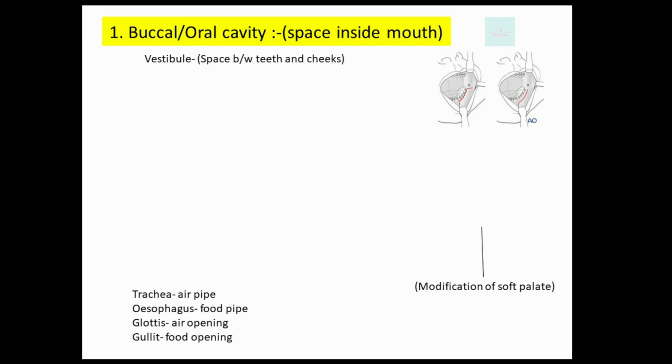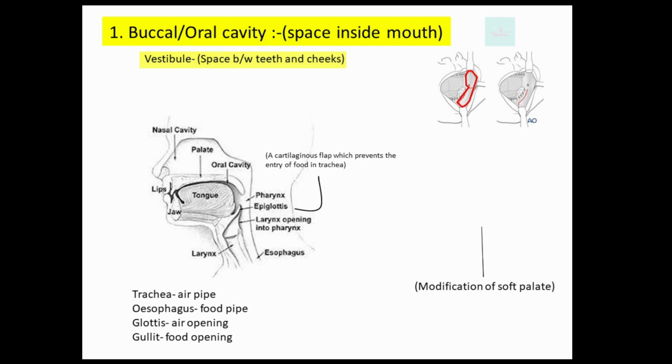Now we will discuss the vestibule. The space between teeth and cheeks is called the vestibule. हमारे दांतों और गालों के बीच के खाली स्थान को vestibule कहते हैं. As you can see in the picture by the red color marking, this is the vestibule. Now come to the figure.